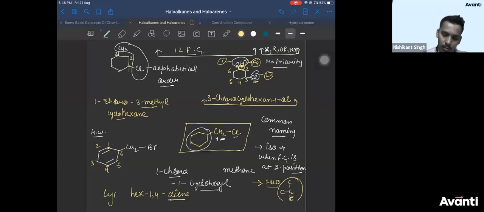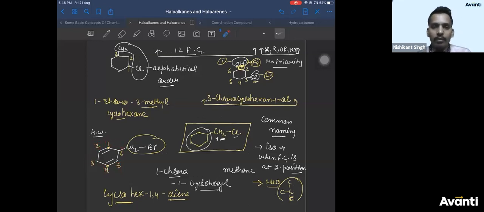This is cyclo, so cyclohex-1,4-diene. Now this group you can name either as a complex substituent. If you start from here or you start from here, both will be correct. It will not matter whether you start the numbering 1, 2, 3, 4, 5, 6 or start the numbering 1, 2, 3, 4, 5, 6. Both are same. Okay?